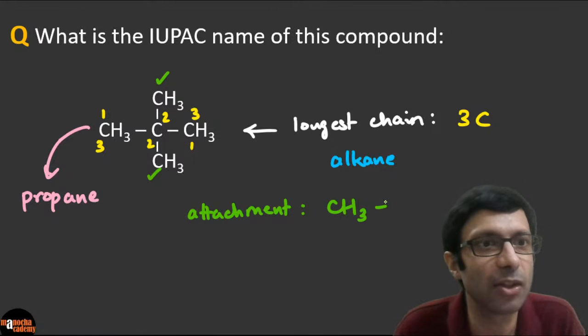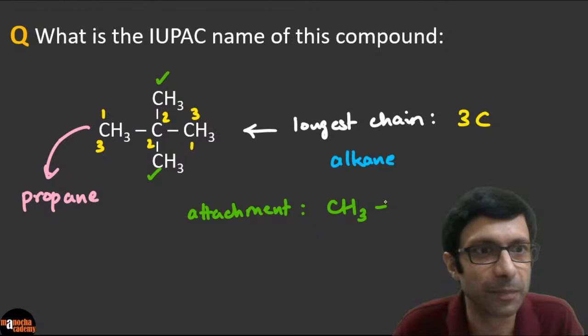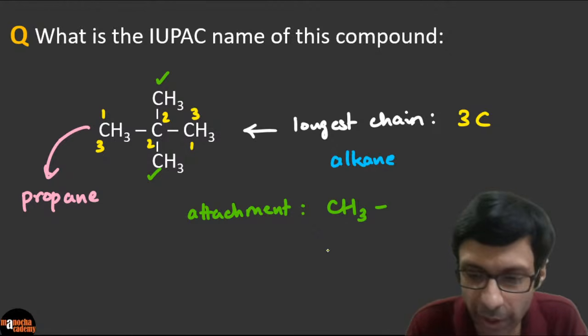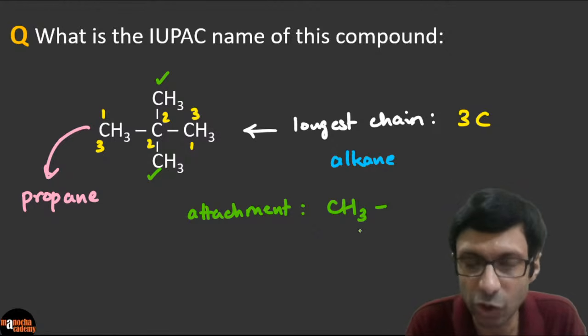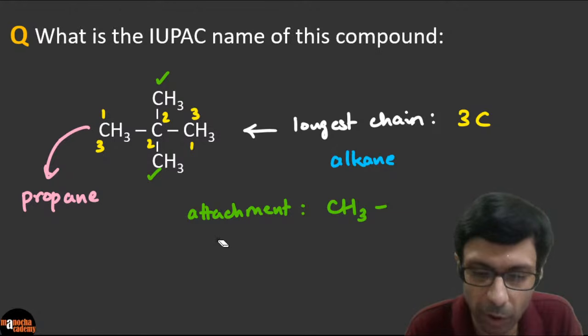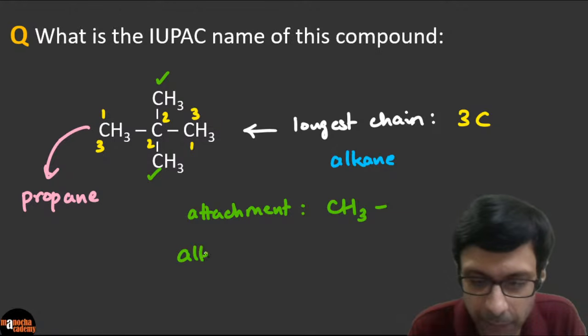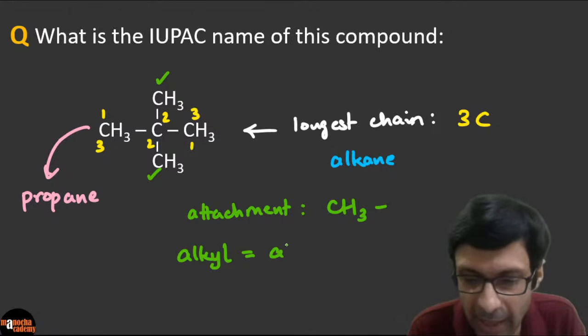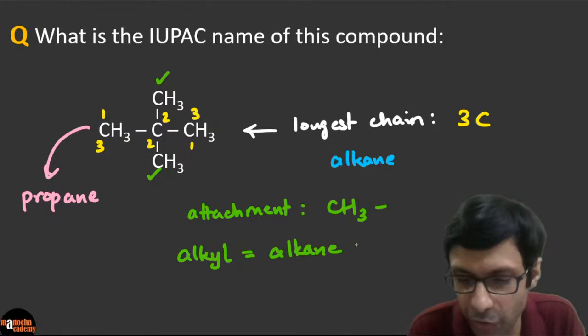Excellent. I see Anjali has the right answer. Bhavna, methyl, right? Excellent. So Kailash has the correct answer. Very good, because the attachment is CH3 and you know that this is basically called the alkyl group. What is the meaning of alkyl? So very important point, guys. Alkyl is basically alkane minus 1 hydrogen.